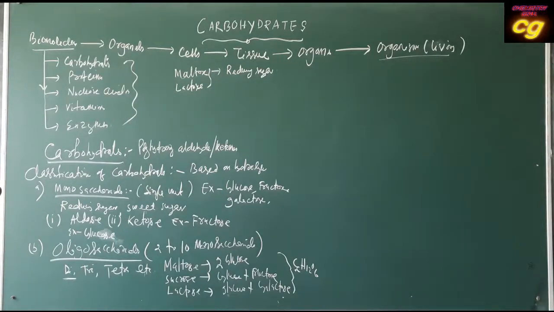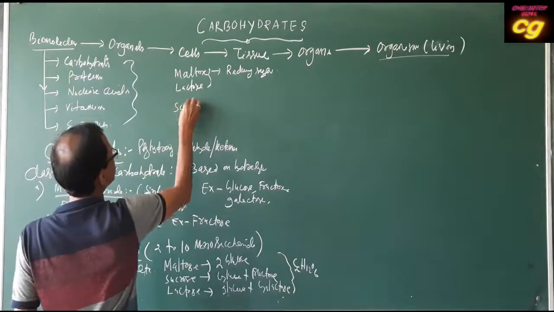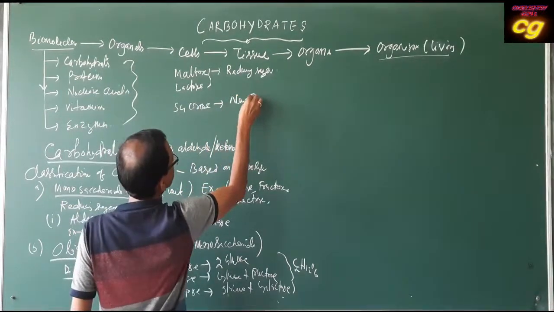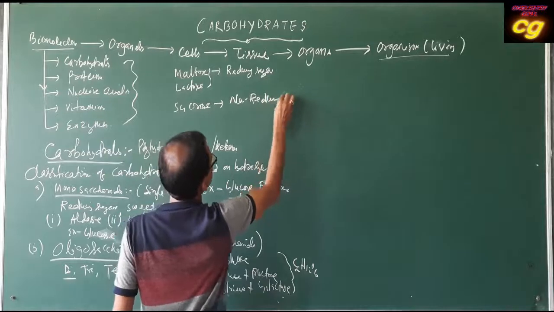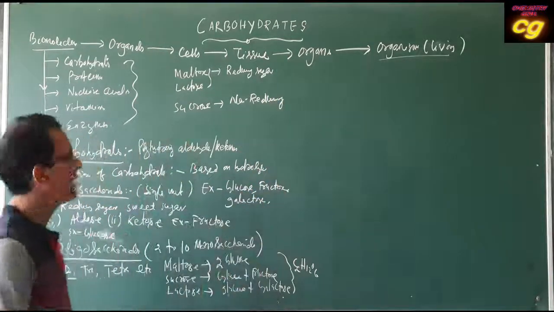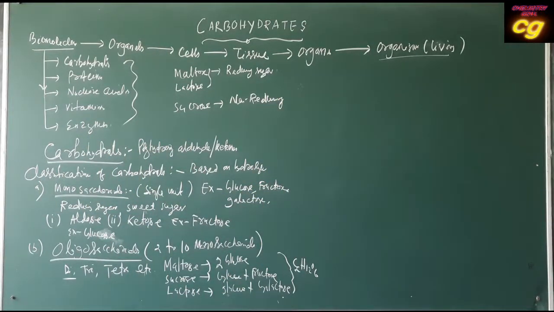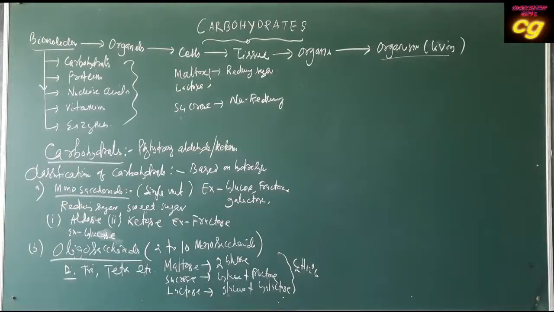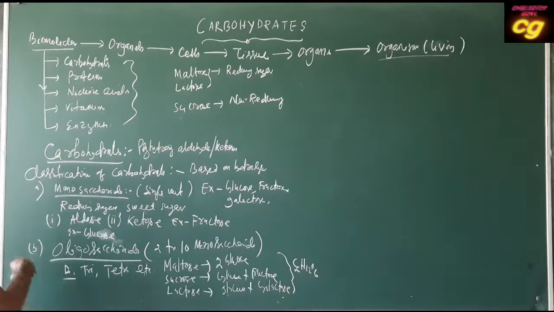It has a sweet taste, but sucrose is non-reducing. You have to remember, non-reducing, it cannot reduce these things. That means it has no free aldehyde groups. So these are some important differences between oligosaccharides, that is disaccharides, trisaccharides and tetrasaccharides.